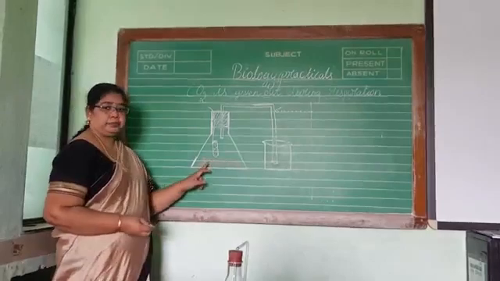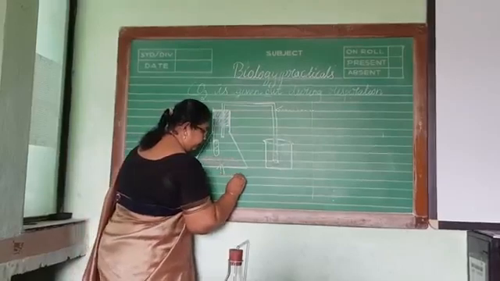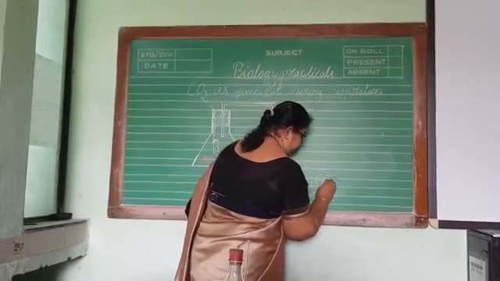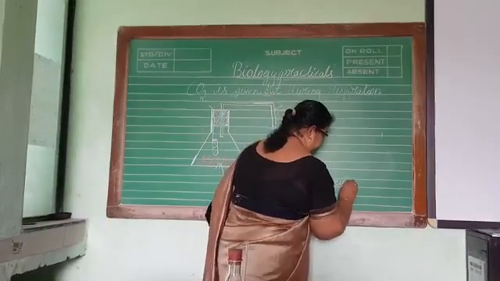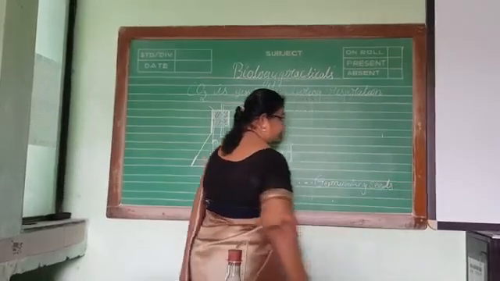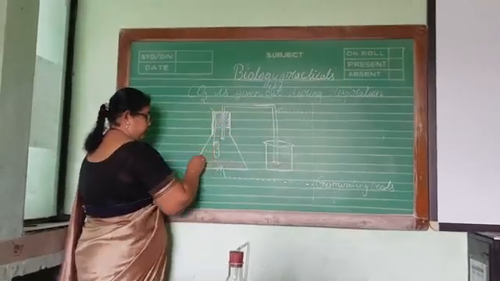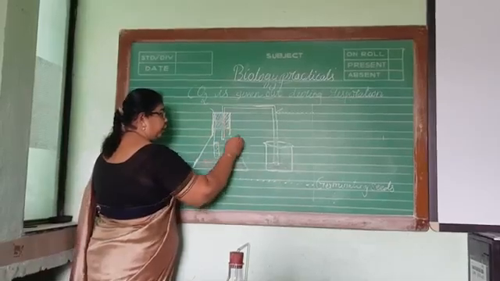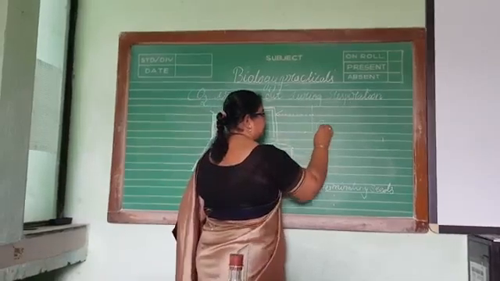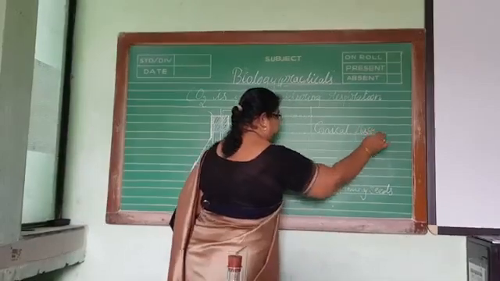So here I have taken some germinating seeds in the beaker. I will label this as seeds. Okay, germinating seeds I am taking, and this apparatus is called a conical flask.